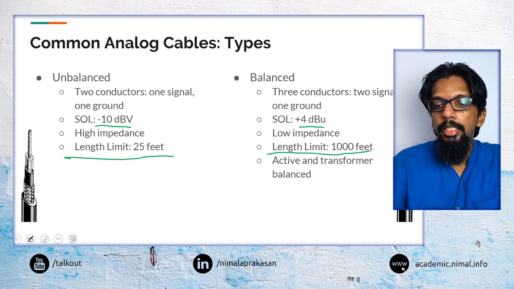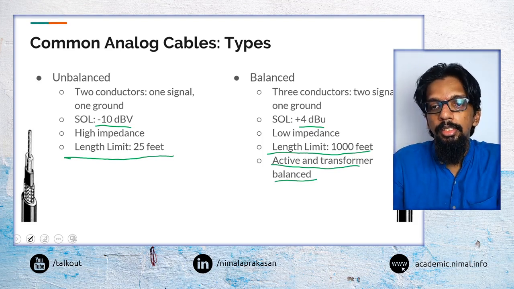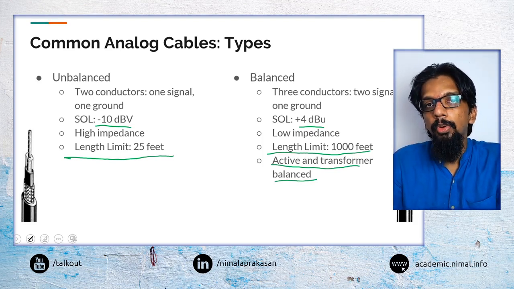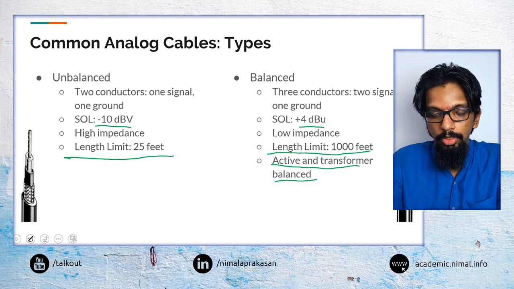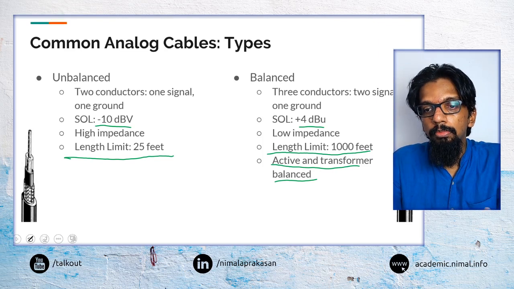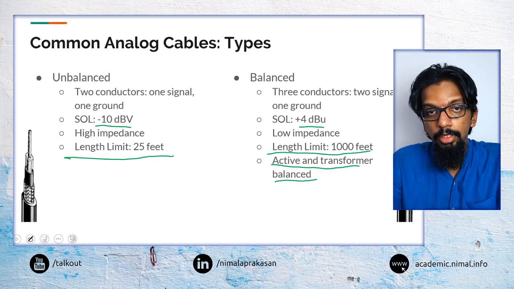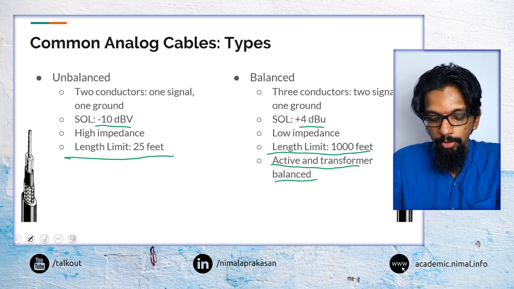And in some applications we may also use additional components to extend these distances. We may briefly touch upon those later on. So again, the main thing to remember is we would ideally try as much as possible to use balanced cables when we are connecting professional equipment and so on.